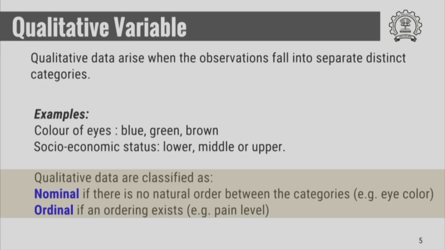And the example of ordinal data will be the pain level. The pain level can be low, medium or severe, and therefore you can see that there is a natural order in the level of the pain.